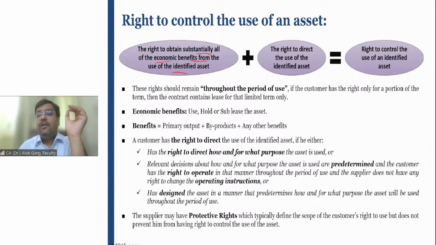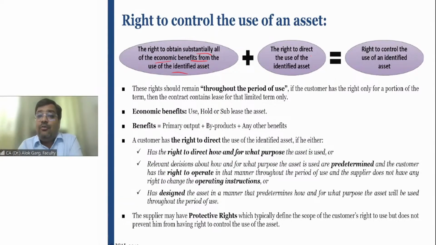If the lessor tells me you cannot put alcohol or a bomb or smuggling items or artilleries, of course, this is a protective thing. You cannot allow trespassers in your house, so you cannot allow any person whose identification is not confirmed. So this is more from the protective scenario. But as far as the benefits are concerned, all the economic benefit from the use of the asset should substantially belong to the lessee. In that case, we can say that the right to control the use has been transferred to the lessee.